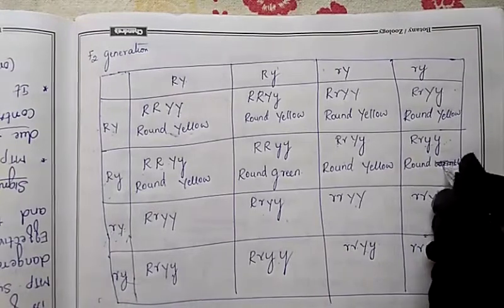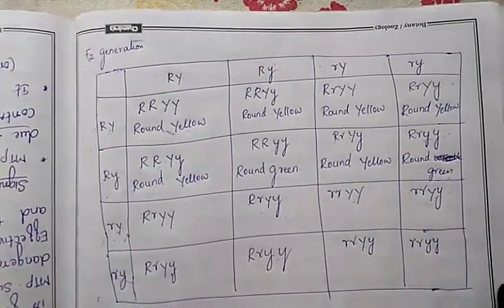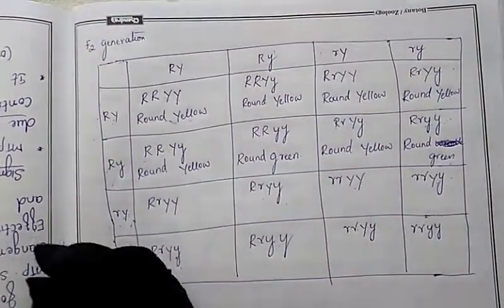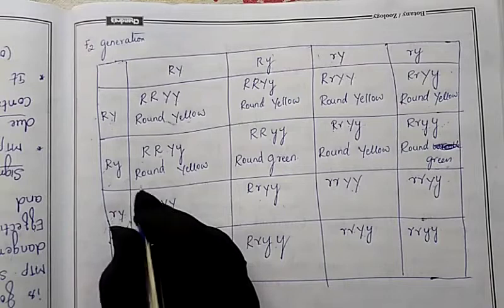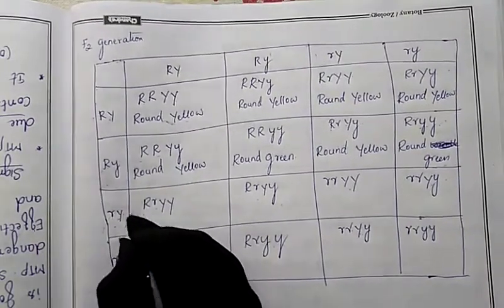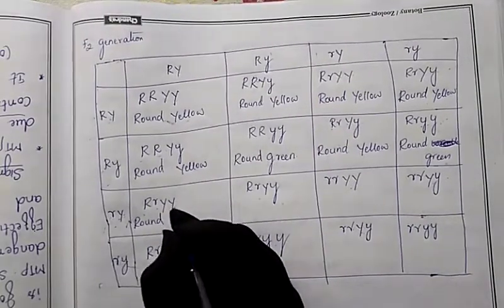Wrinkle, not. Small y means green color. Small y, what is it showing? It is showing the green color, round green. Next, capital R, small r means round. Capital Y means yellow.